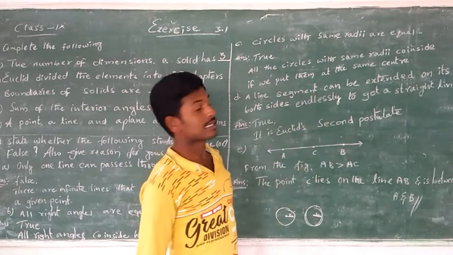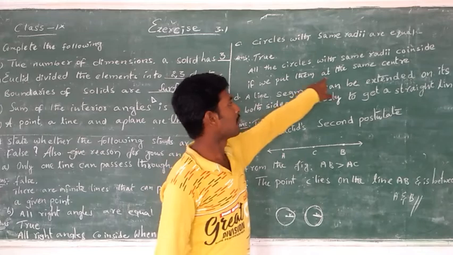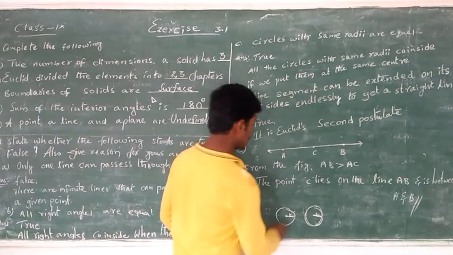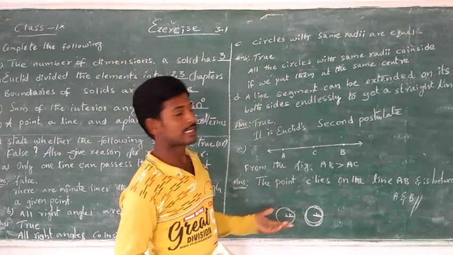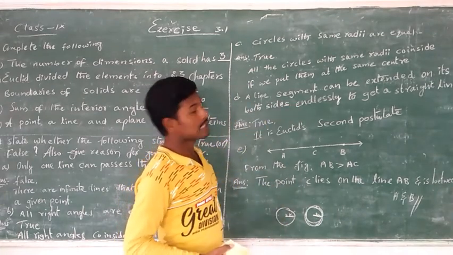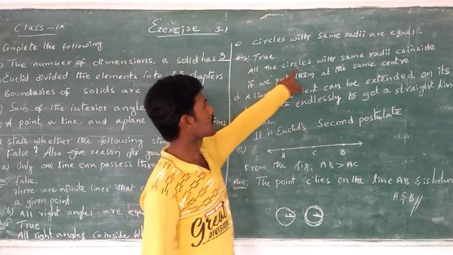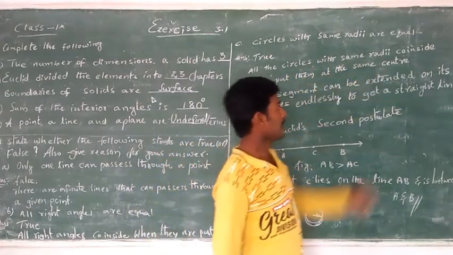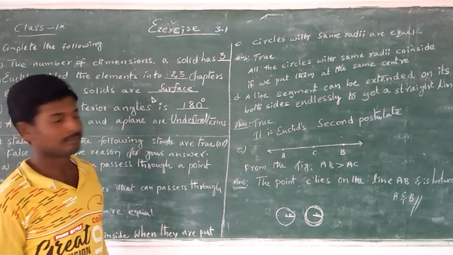All circles with the same radii coincide if we put them at the same center. So circles with the same radii are equal.